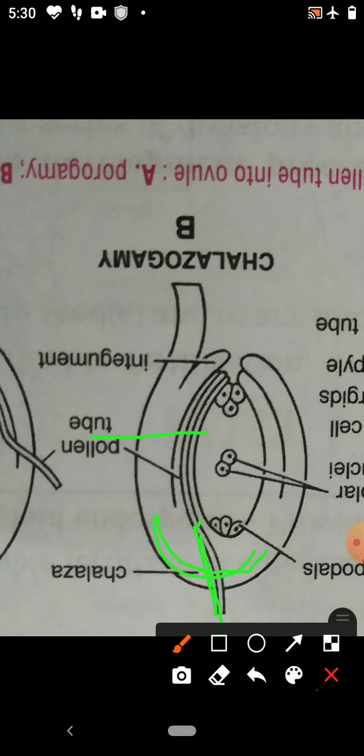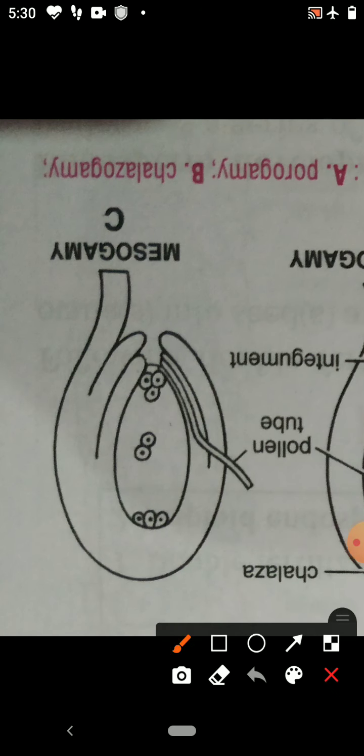Now the third one is where the pollen tube enters the ovule through the integument. So these are the integuments.